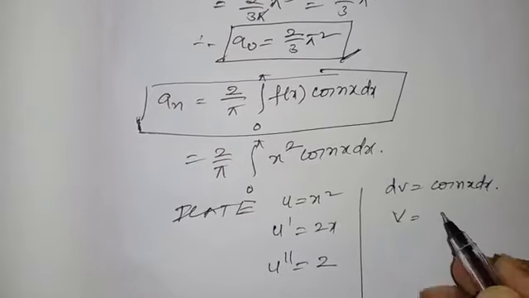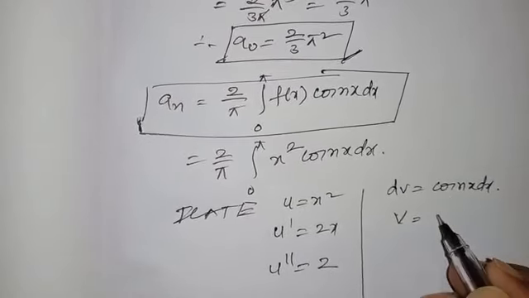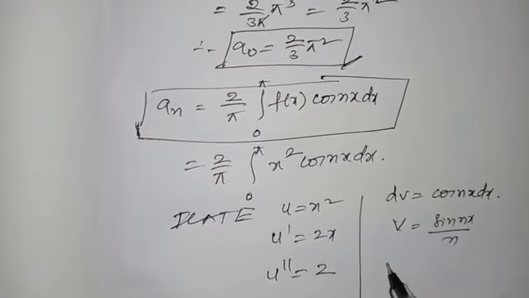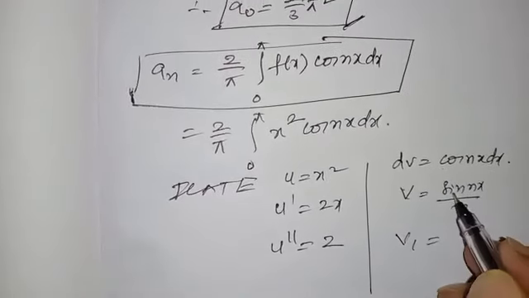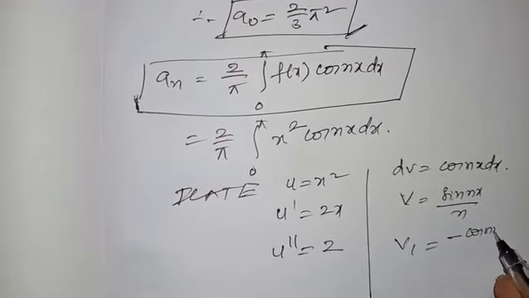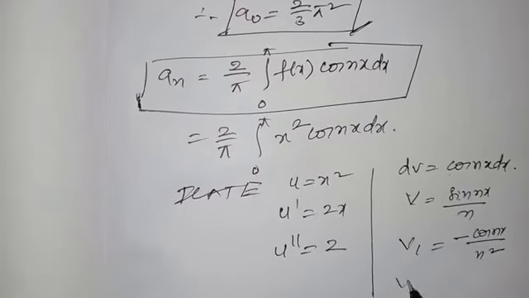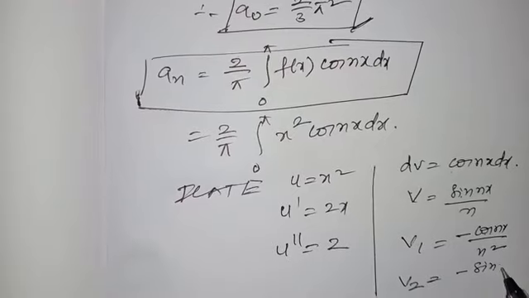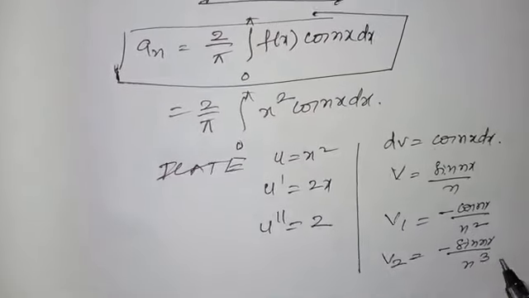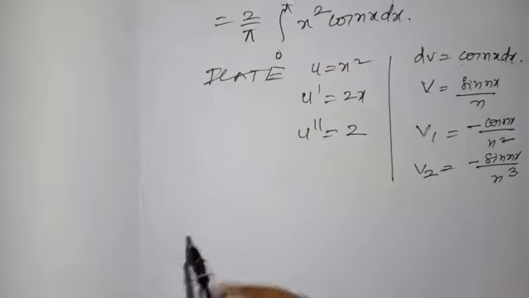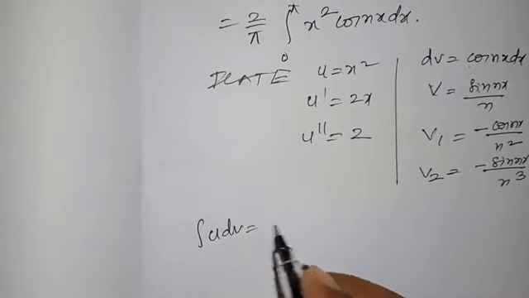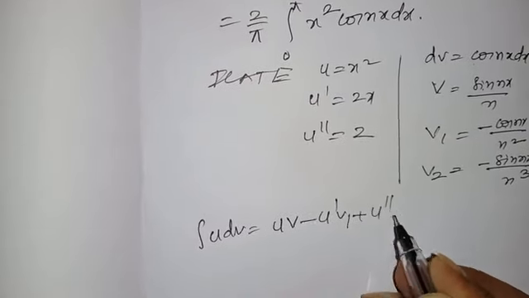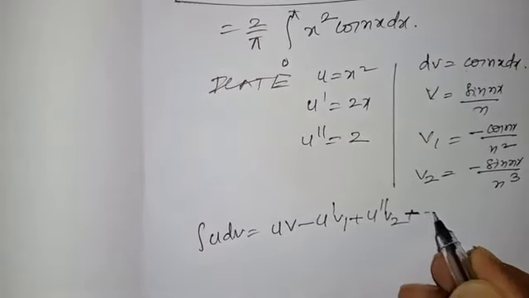Now v is the integral of cos nx, so v = sin nx/n. Next, v1 is the integral of sin, which is -cos nx/n². Next, v2 is the integral of cos, which is sin nx/n³. Substitute in Bernoulli's rule: integral of u dv = u v - u' v1 + u'' v2 - and so on.